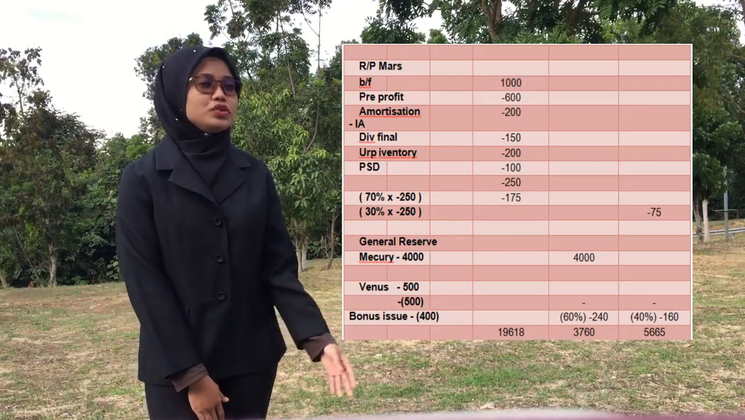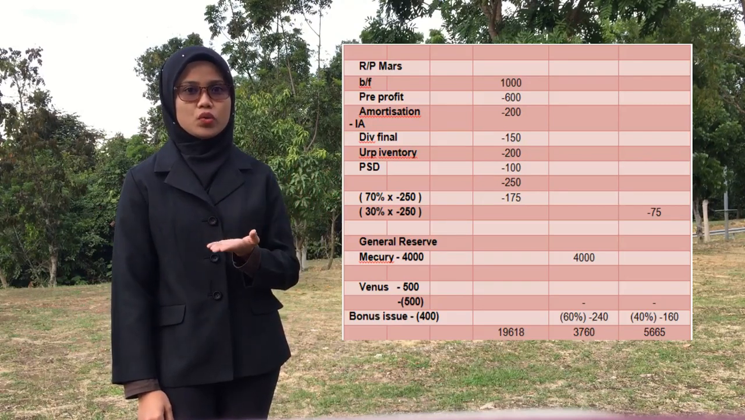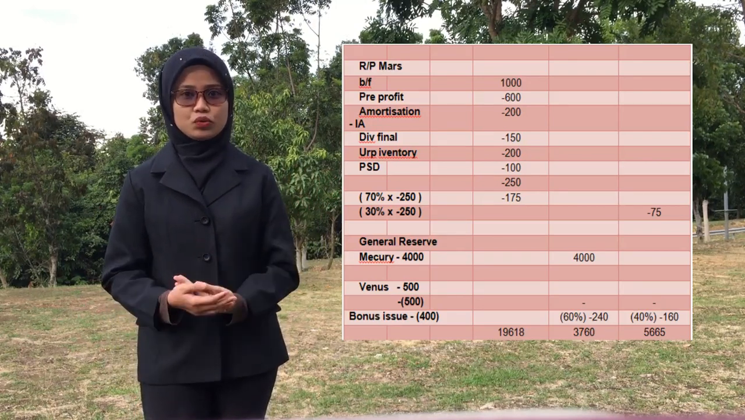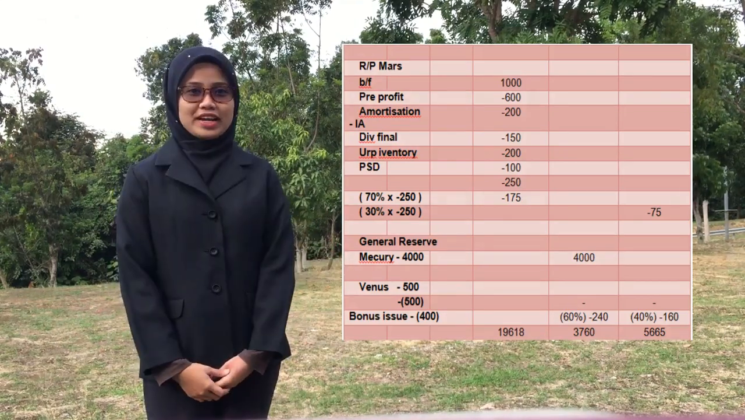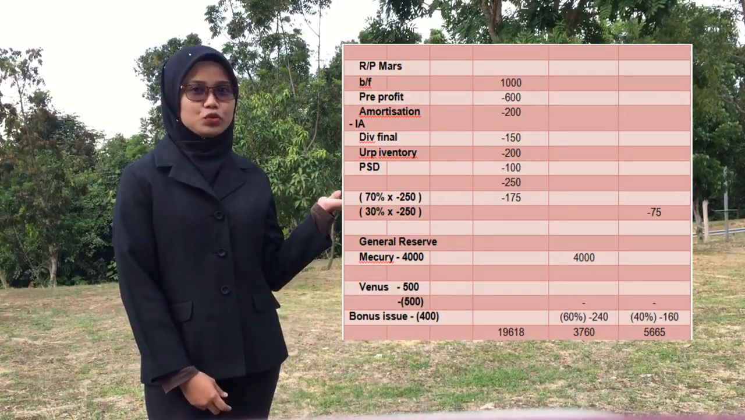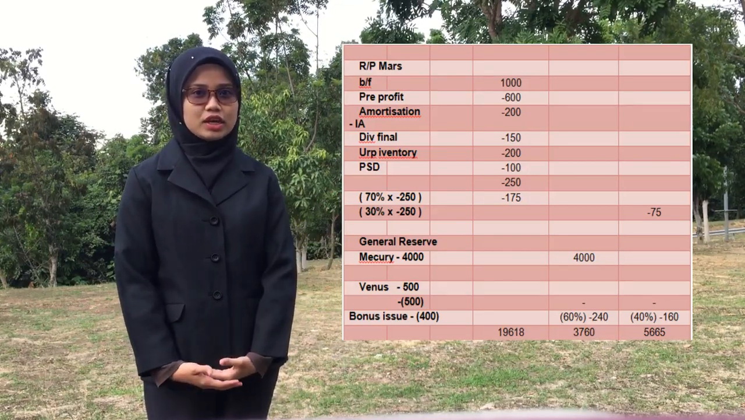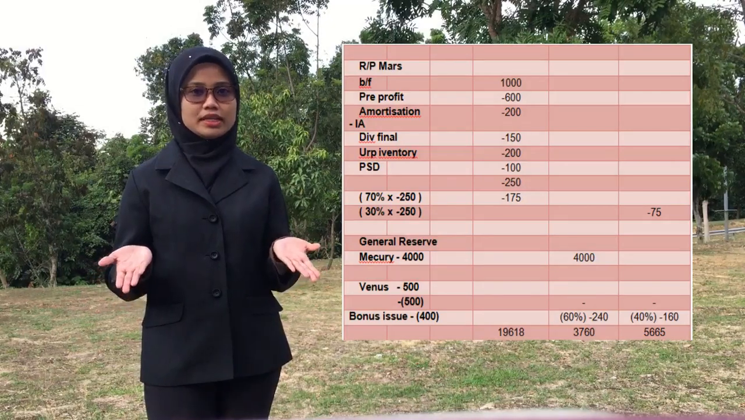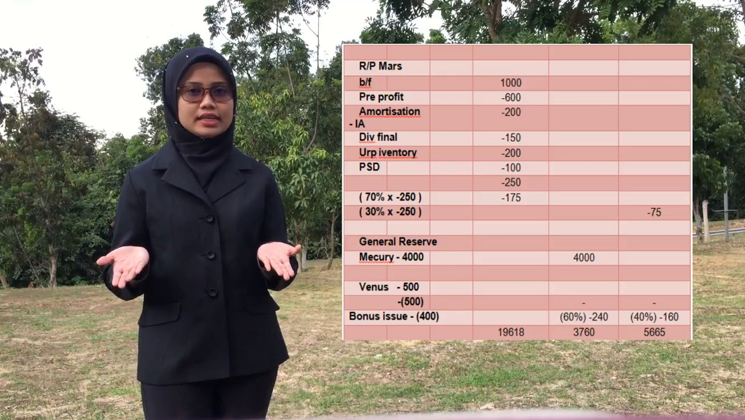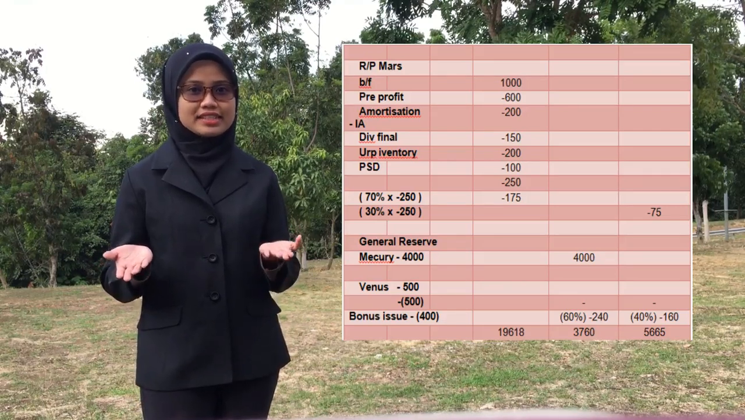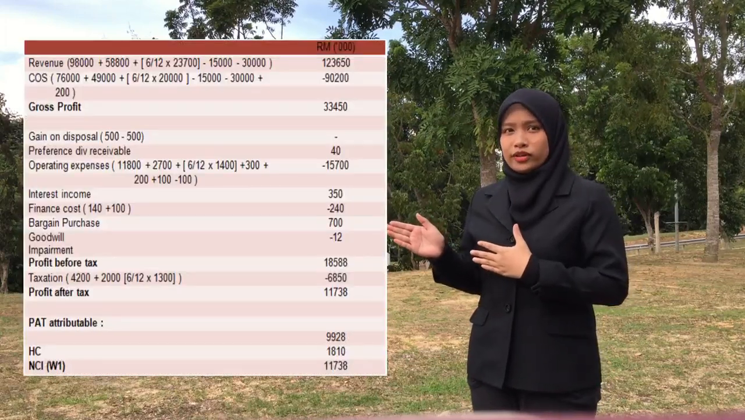After that, we move to general reserve. Here is an adjustment of the bonus issue. We already credited it in calculating goodwill of Venus, so here we only debit it. Finally, the totals to be transferred to SOFP are: for GRP 19,680,000, for GGR 3,760,000, and last for the NCI 5,665,000. Here is our statement of profit or loss.